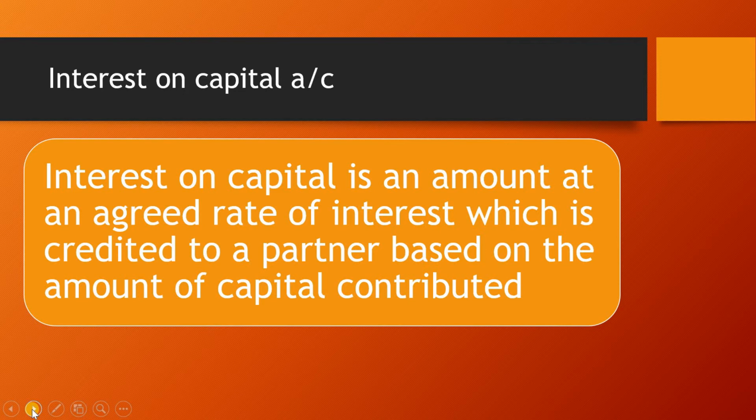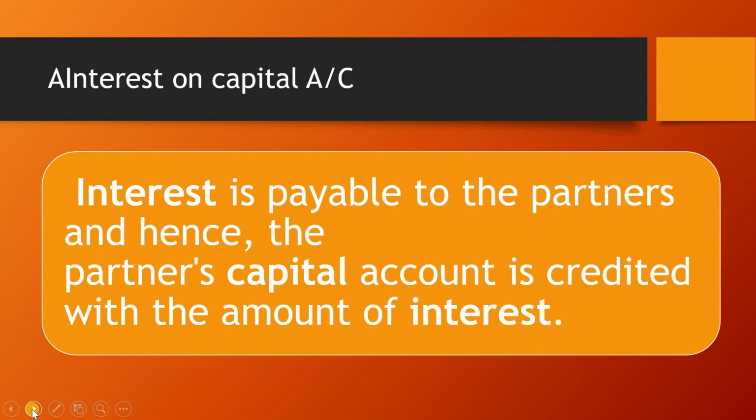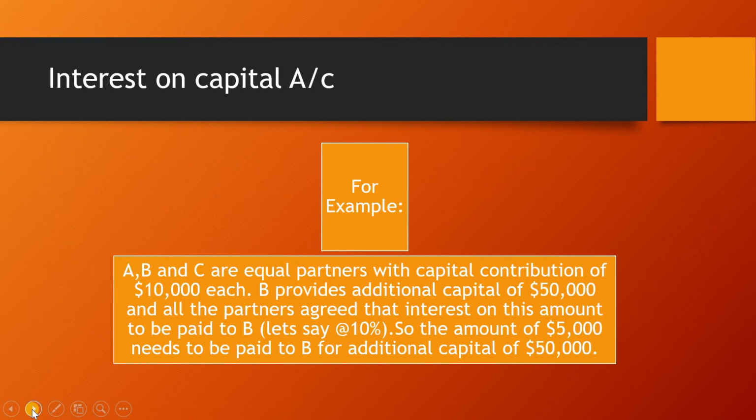So whatever capital you are contributing, on that amount per annum you are supposed to take interest, and that interest is nothing but an agreed rate which is fixed at the time of agreement. Interest is payable to the partners, and hence the partner's capital account is credited with the amount of interest, because he is getting an extra amount.